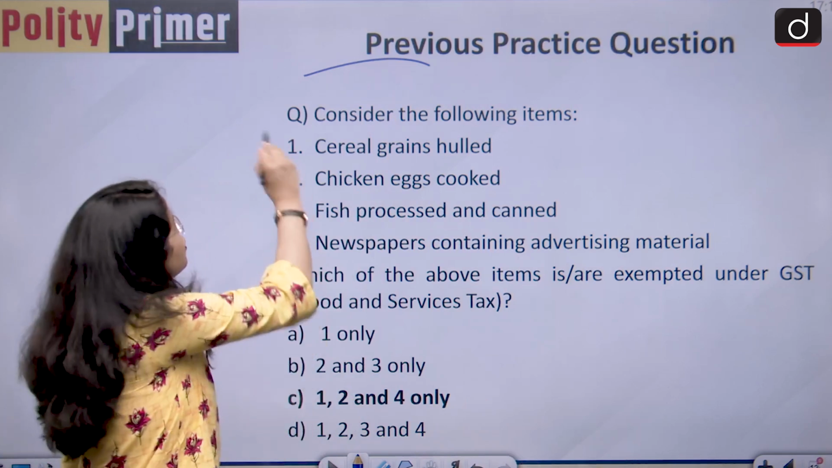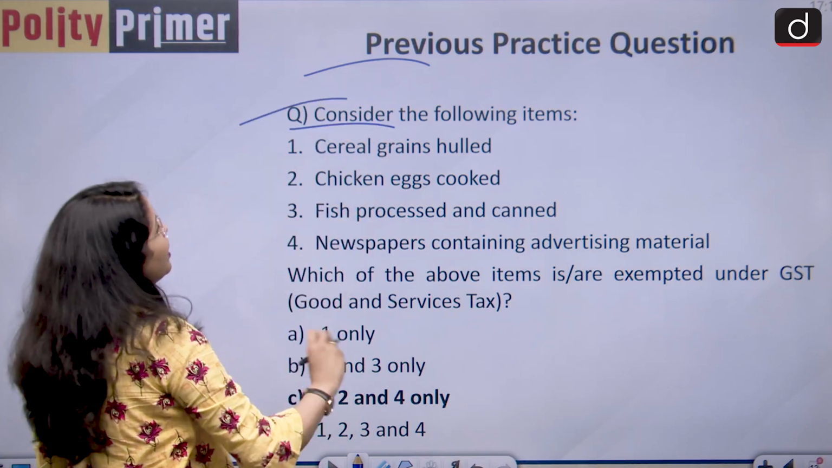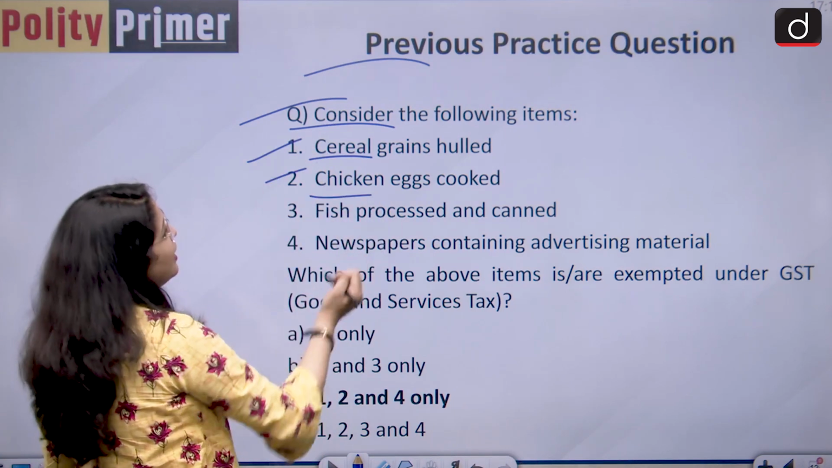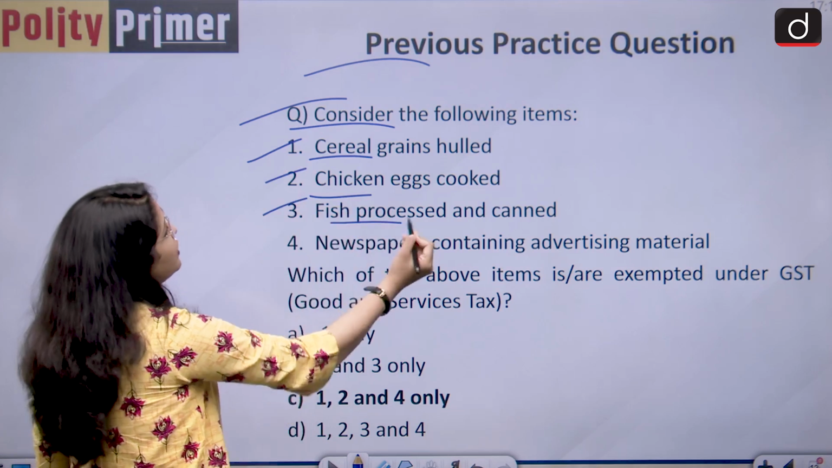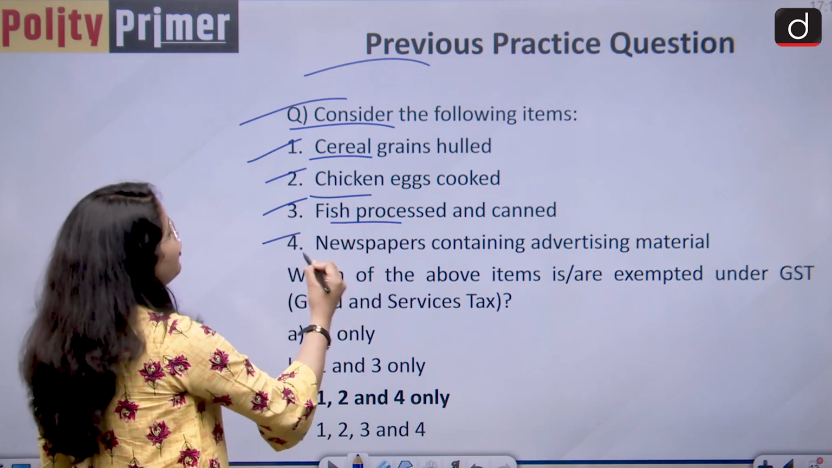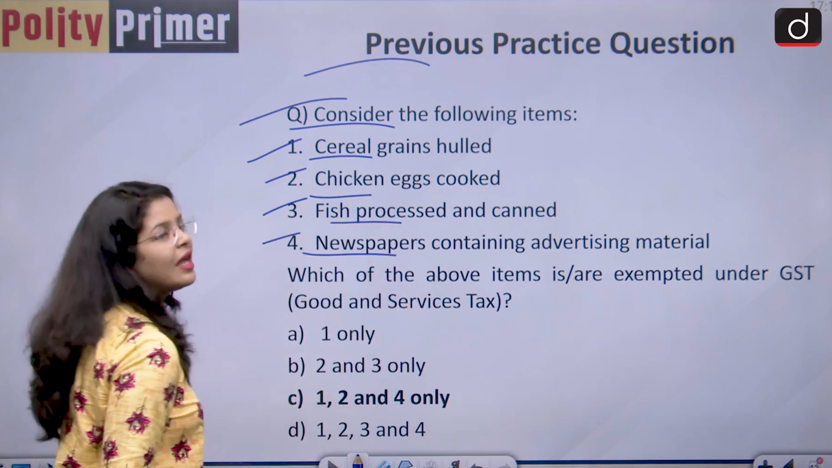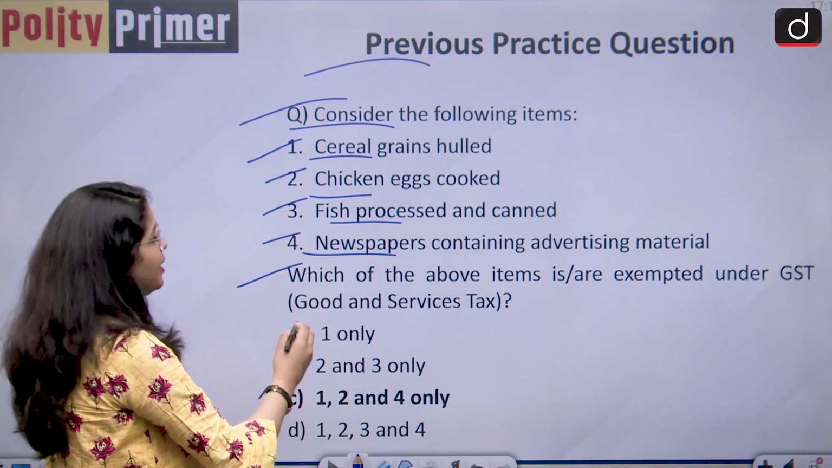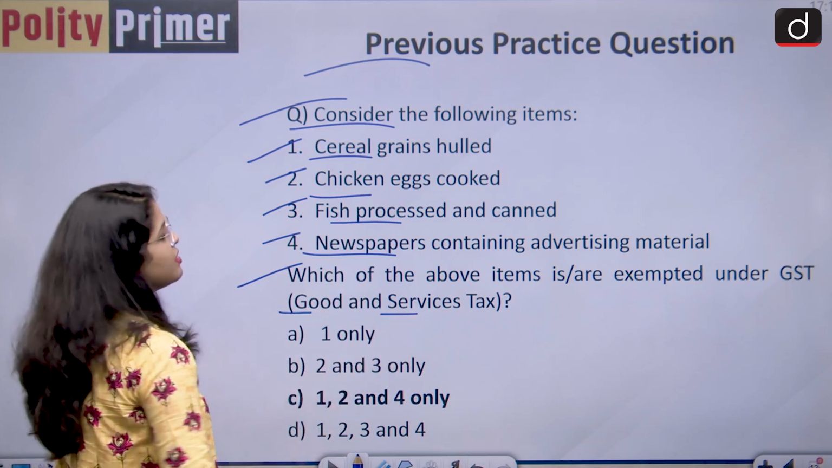Now let us proceed further and discuss the previous practice question which I asked you in my previous session. So the question was, consider the following items. Number 1, cereal grains hulled. Number 2, chicken eggs cooked. Number 3, fish processed and canned. And number 4, newspapers containing advertising material. So, which of the above items are exempted under GST, that is the goods and services tax?